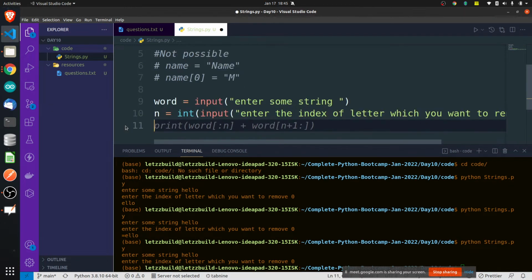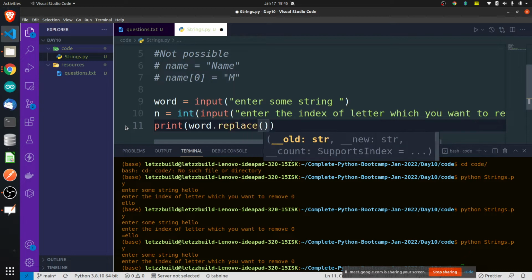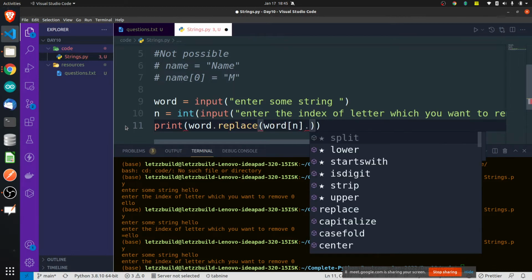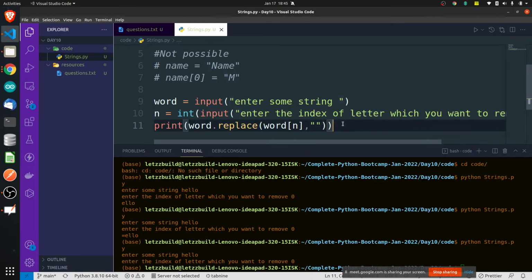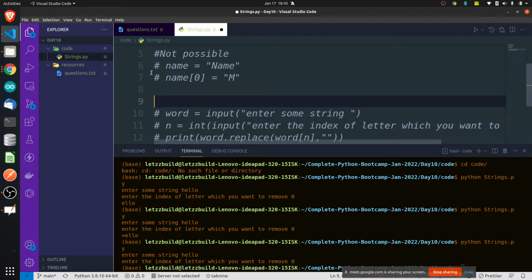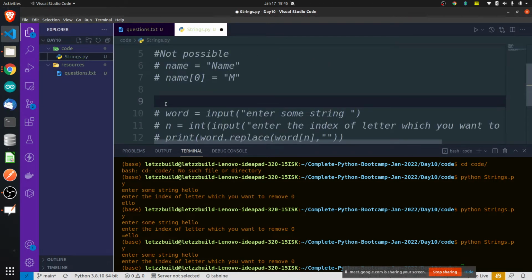Okay, so I hope you got the point. Print word dot replace. What do you want to replace? I want to replace word of n, and I want to replace it with empty, nothing. That's how we can get this. Let's comment out this one. So this is the solution to question number 2. Very simple. We are able to do it.